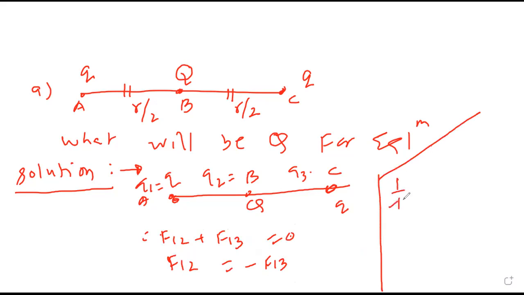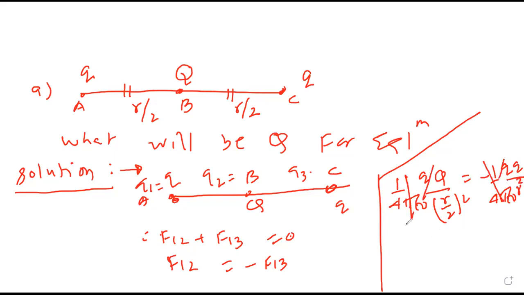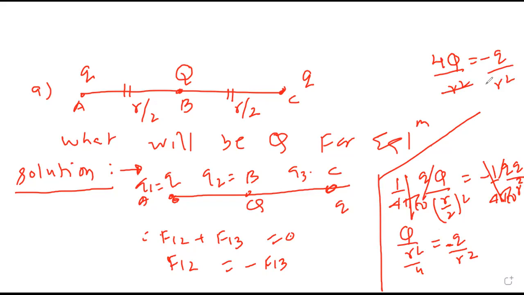Yes, sir. So 1 upon 4 pi epsilon naught, first charge is Q, second charge capital Q, distance between them R by 2, must be minus of 1 upon 4 pi epsilon naught, first charge Q, third charge Q, distance is R square. 1 upon 4 pi epsilon naught cancels. So Q upon R square by 4 is minus of Q upon R square. So it becomes 4 times Q upon R square is minus Q upon R square. R square, R square cancel. So Q will be minus Q by 4. Okay.